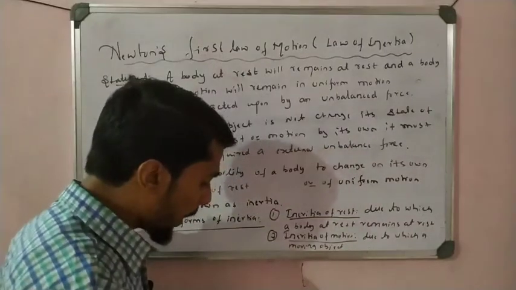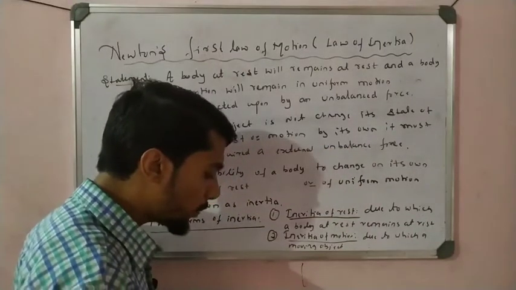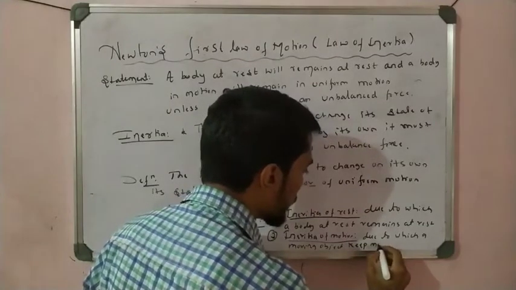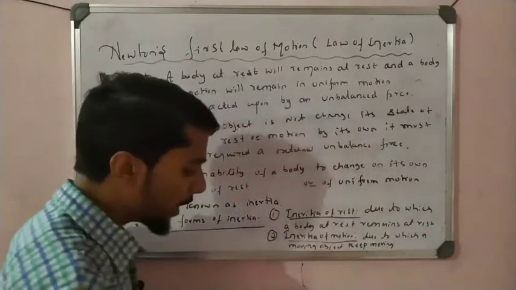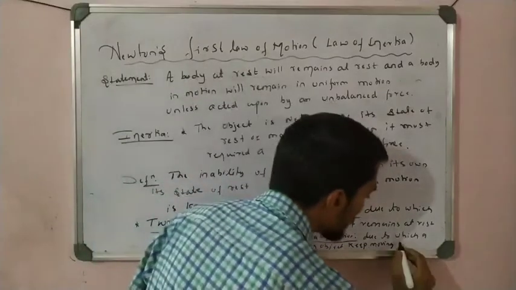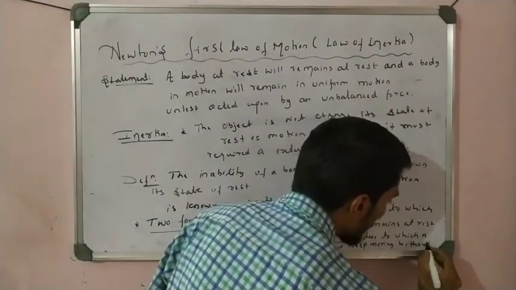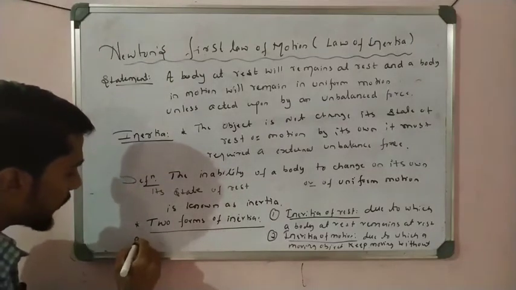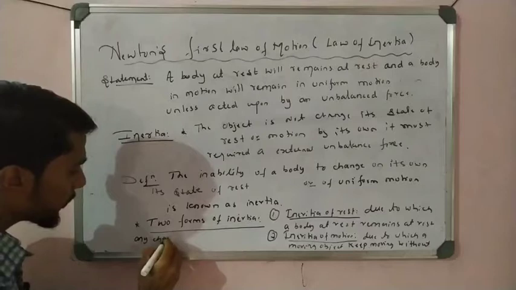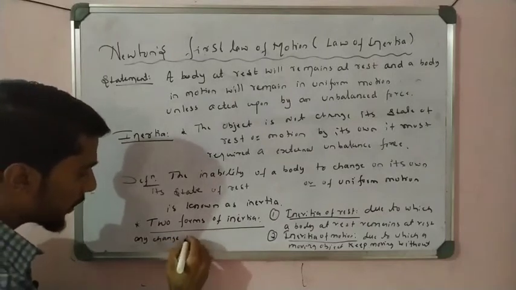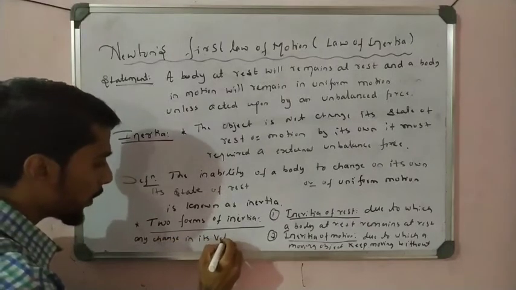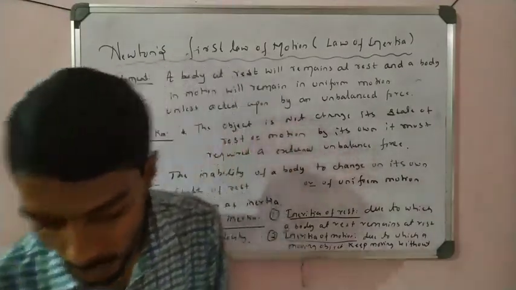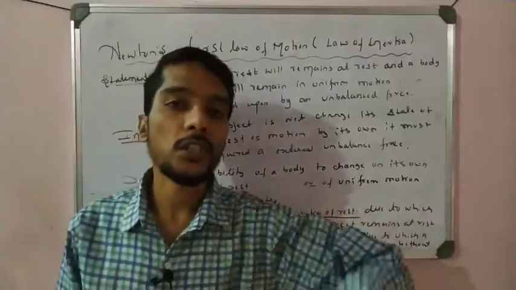Due to which a moving body or object keeps moving without any change in its velocity. So there are two forms of inertia: one is inertia of rest and one is inertia of motion.